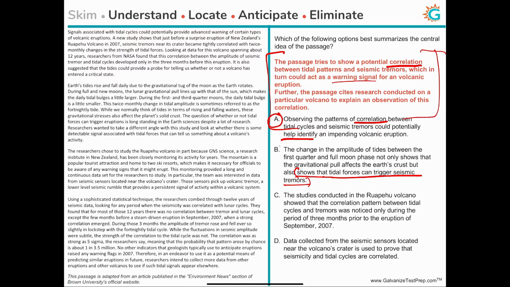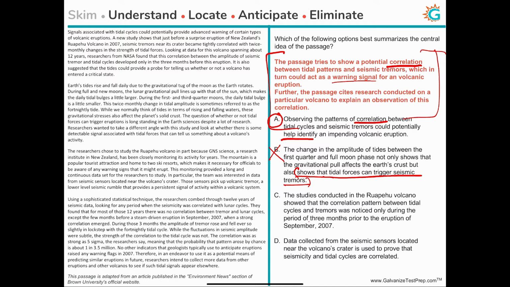No one knows yet, right? So this is not known, and the passage is very clear about it. So B cannot be a correct answer choice. Let's look at C. The studies conducted based on the Ruapehu volcano show that the correlation pattern between tidal cycles